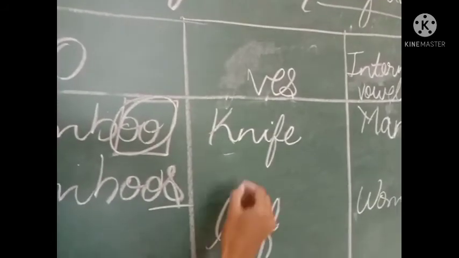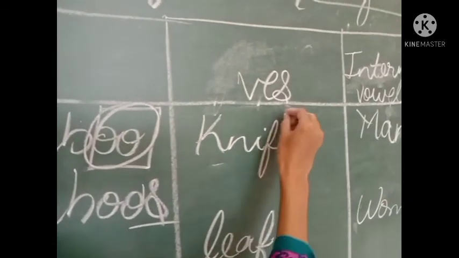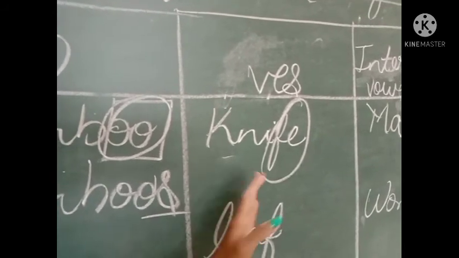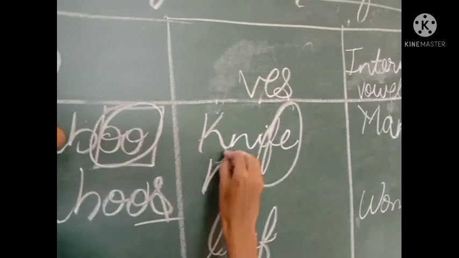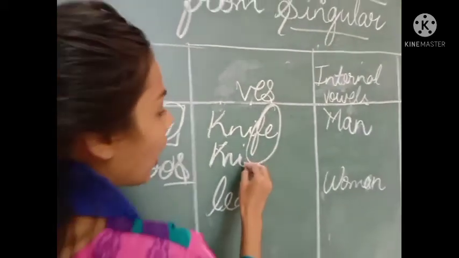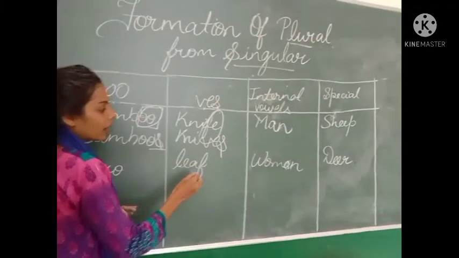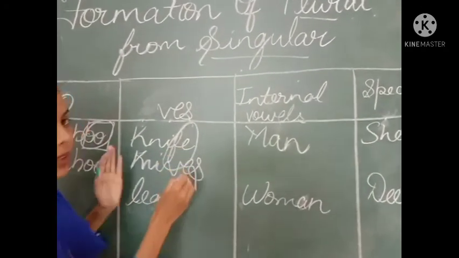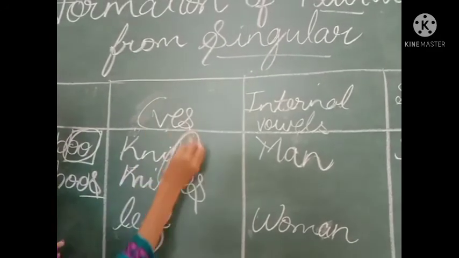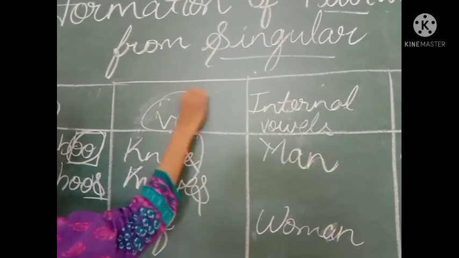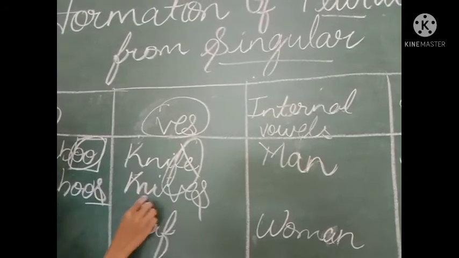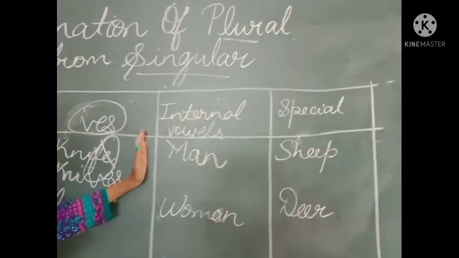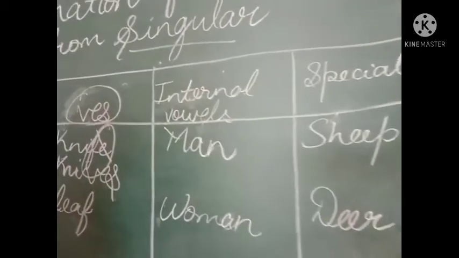Now, like I wrote knife. Those words which end with f or fe sound, it will get converted into knives. Those words which have fe or f sound at the end, we have to delete fe and convert it into ves, knives. It is knives.